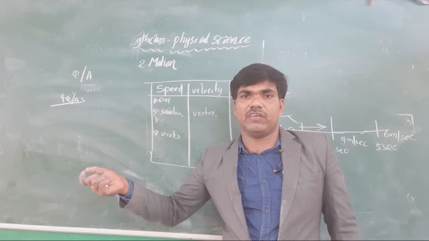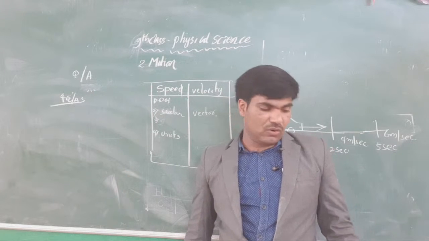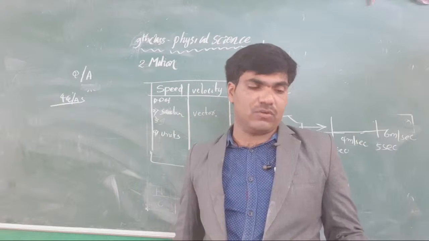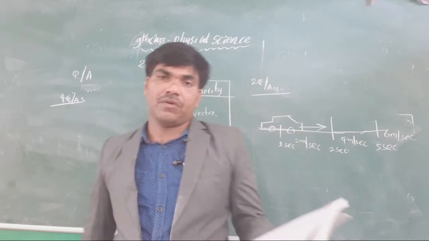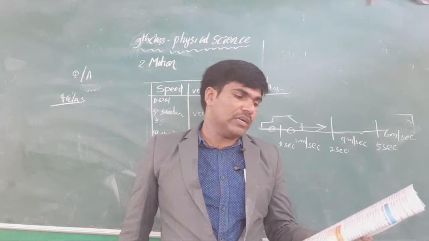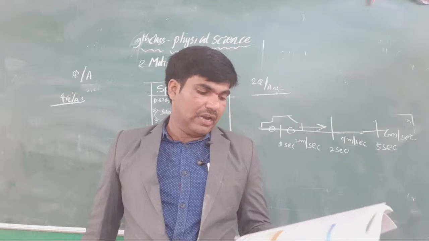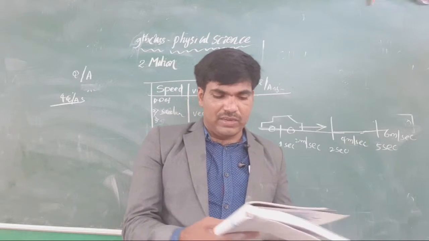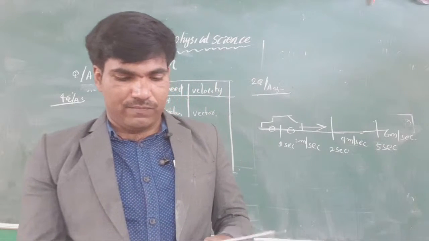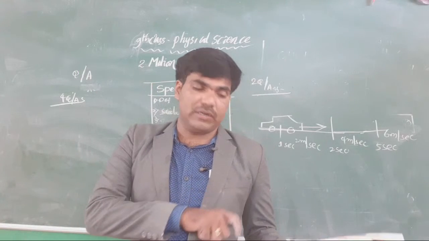We have it on page number 16. Average speed is total distance divided by total time taken, and average velocity is total displacement divided by total time taken. You know very well. It is already given there: what is the average speed of the car if it covers 200 kilometers in 5 hours?